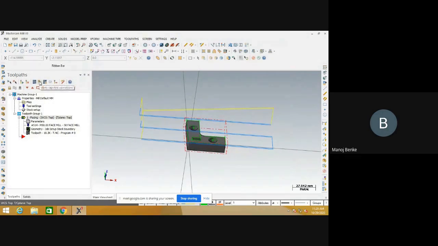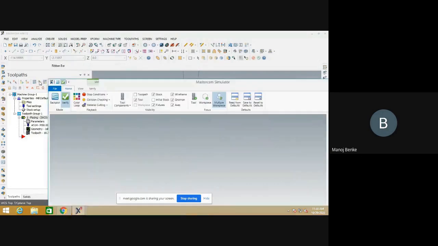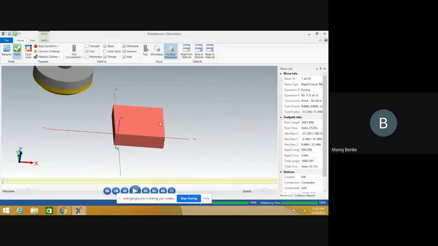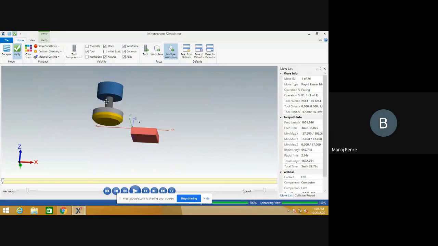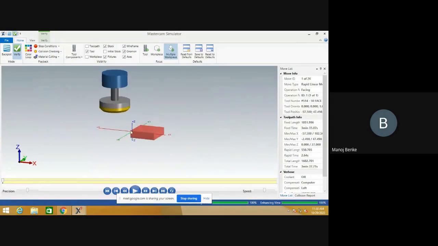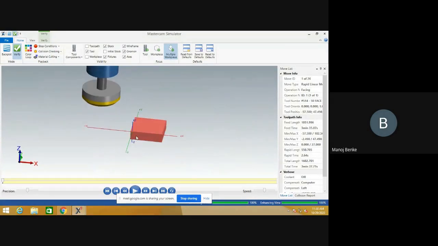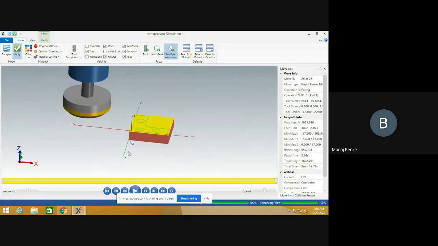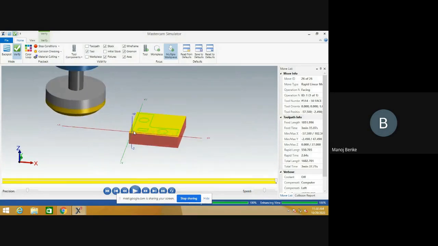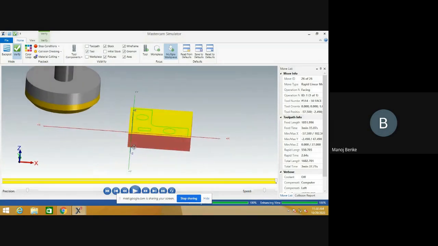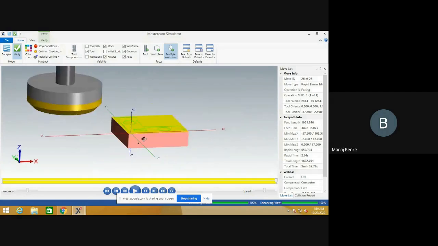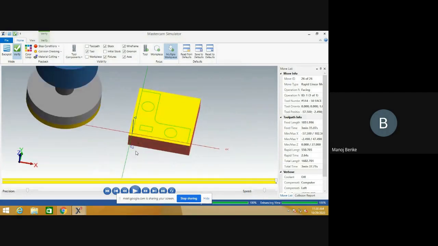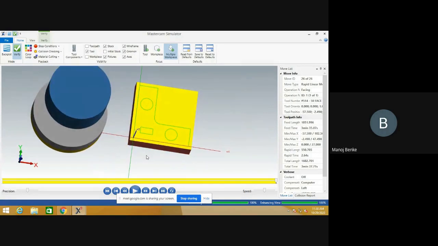If you want to see the simulation, just click on the verify selected operation button. Now see, this is the raw material plate, this is the tool and this is the tool holder. If I click on the play button, it will run the simulation. In the first cut, 1 mm of material is removed, and in the second cut again 1 mm of material is removed. Now the facing operation is done.